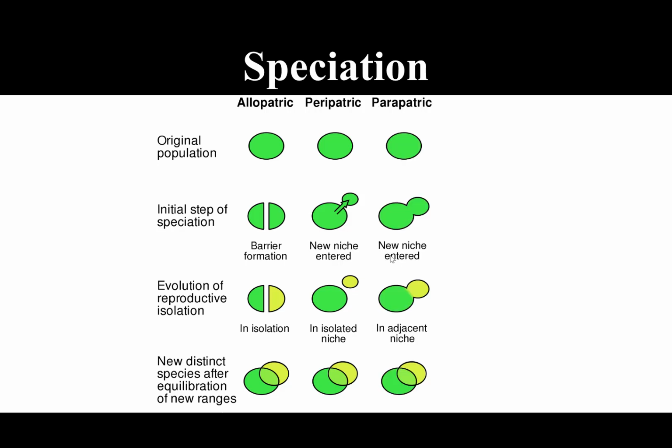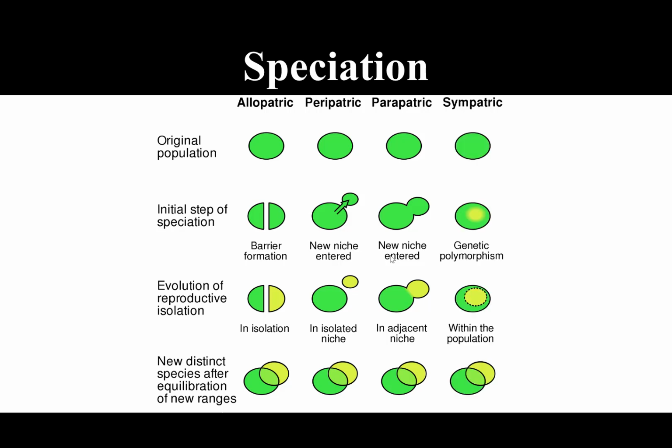The next is parapatric speciation. In this, the species are not formed because of a physical barrier, but they are beside each other. As you can see here, the adjacent niches give rise to different kinds of species. This can happen because of extreme change in the habitat. Though these individuals can interbreed, because of the different niches they develop different lifestyles and different characteristics, which poses a hindrance to their interbreeding.